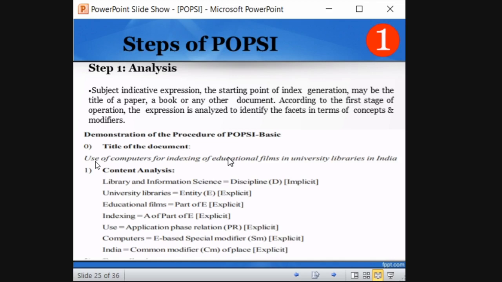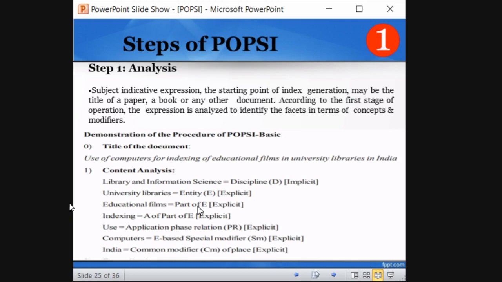Computers is an entity based special modifier. It is an entity as a single, but indexing, using computers for indexing. So he is using computers for indexing. So it is an entity based special modifier that is represented as SM. So computer is an entity based special modifier that is explicit. Whatever is available in the title is explicit, which is not available in the title is implicit. India is a place, environment and space, everything is common modifier, right?